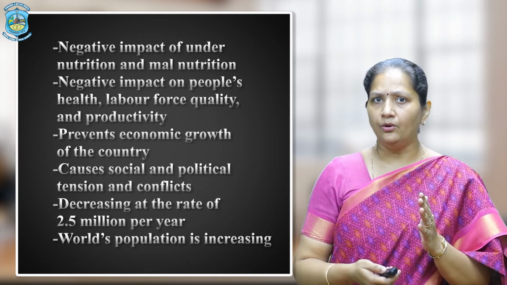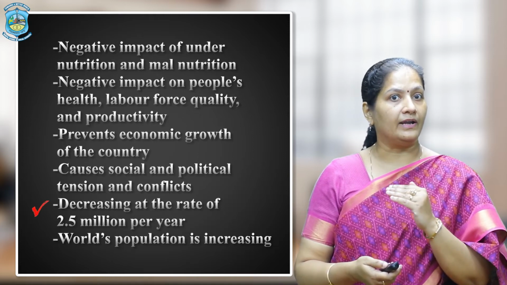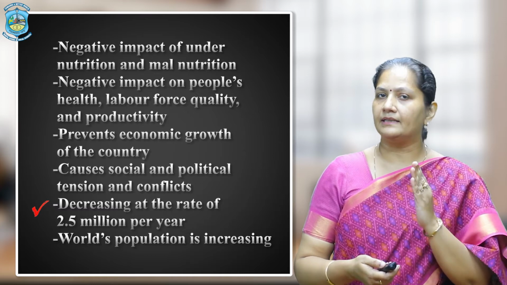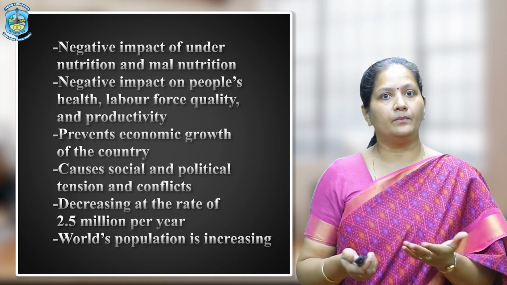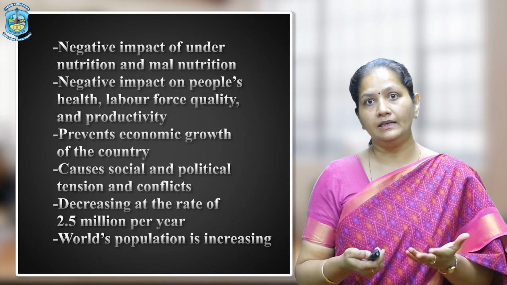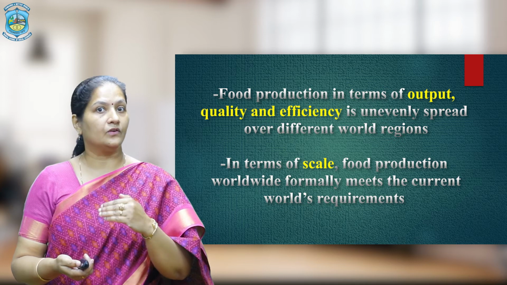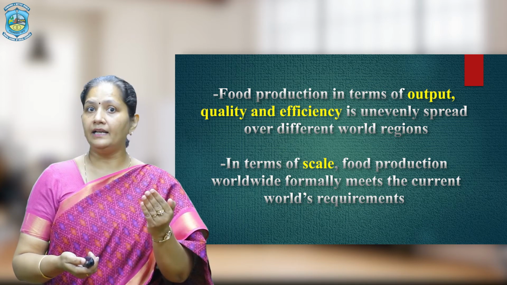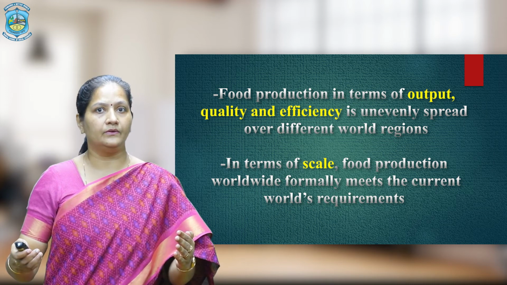Though in the last decade it is decreasing at the rate of 2.5 million per year, at the same time the world's population is increasing, and so the problem is the same at the global level. As a whole, we can conclude that the global food problem has the following contradictions. It is critical that food production in terms of output, quality, and efficiency is unevenly spread over different world regions.